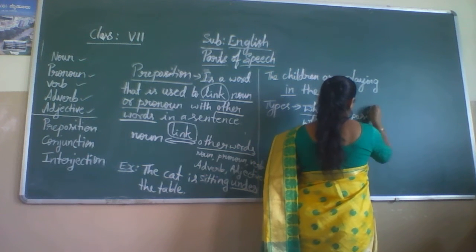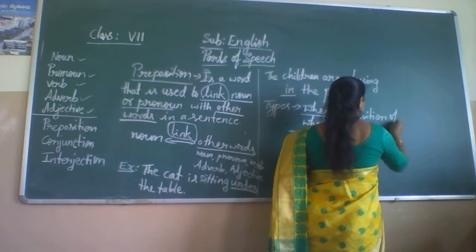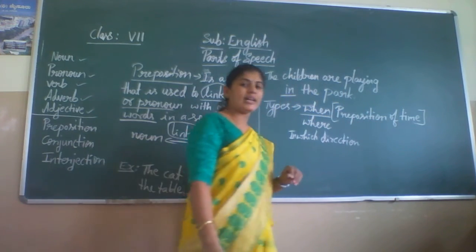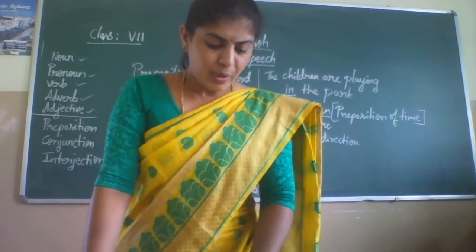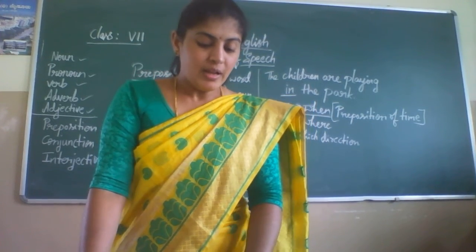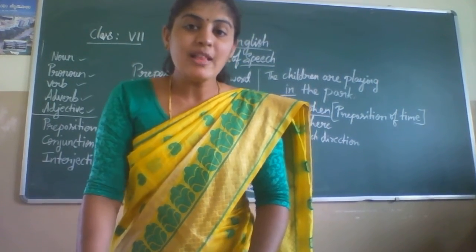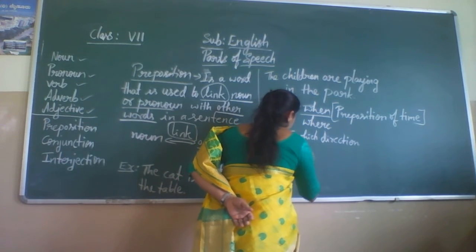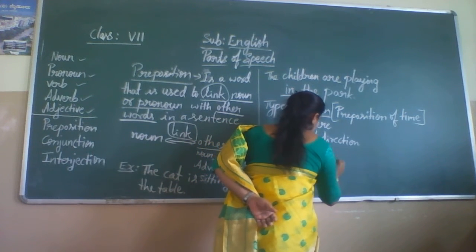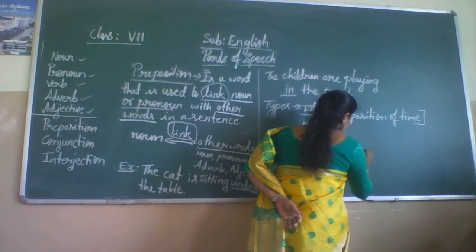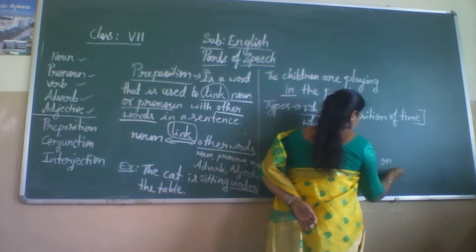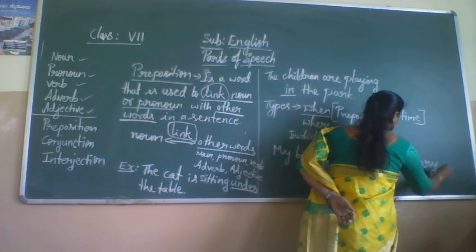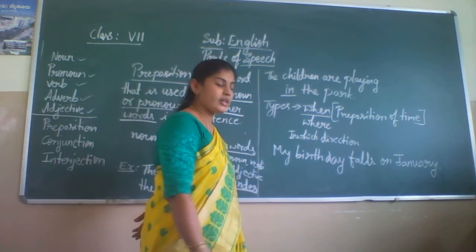Preposition of time. For example, my birthday falls on January. Look here, children.